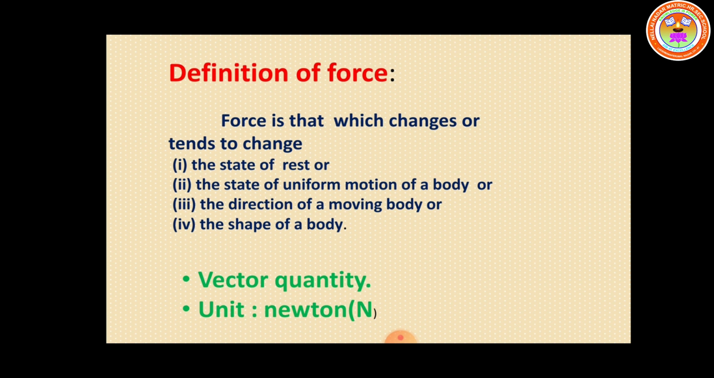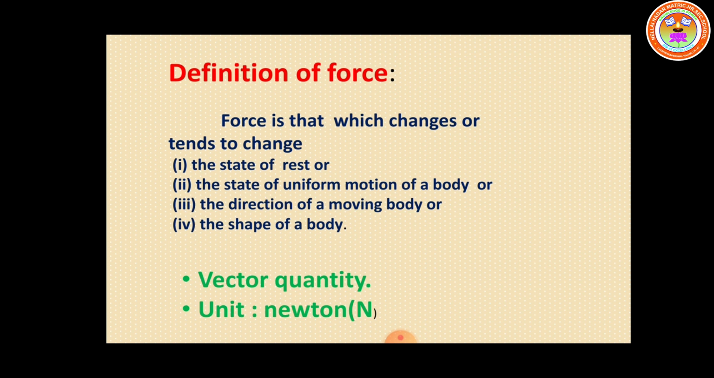Vector quantities have both magnitude and direction. What is the meaning of magnitude? It gives us a value, a number. That is the magnitude, and there is also the direction. For force, magnitude tells us how much force is applied, and direction tells which way the object will move. So force is taken as a vector quantity. The unit of force is Newton, named after the scientist, and it is denoted by the capital letter N.